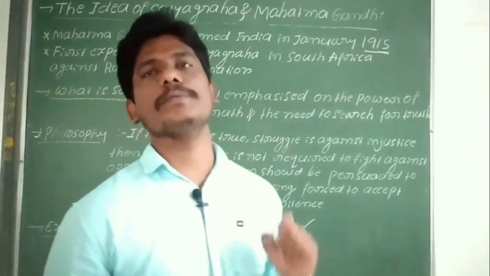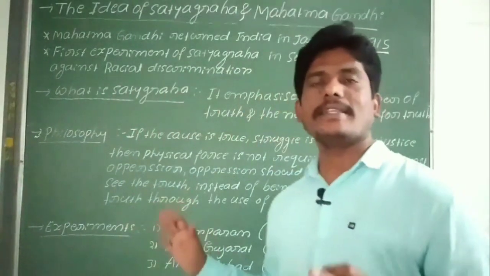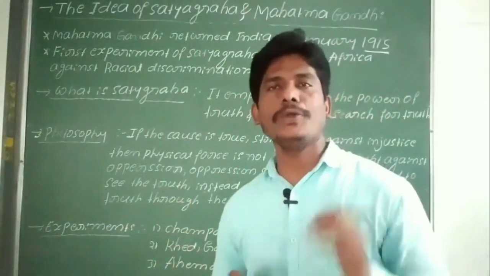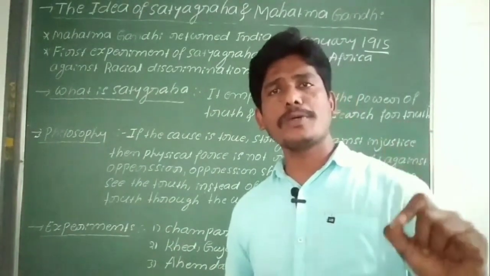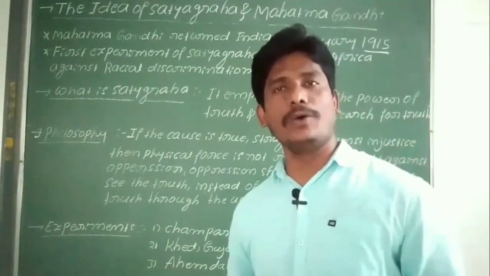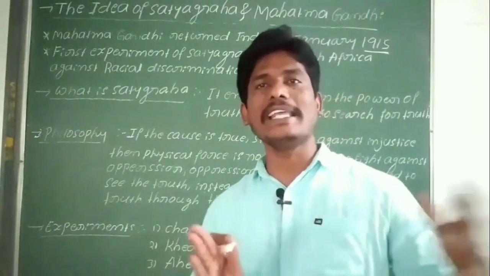Why did Mahatma Gandhiji start Satyagraha in Champaran? You know, in Champaran the Britishers forced the farmers to cultivate indigo. Indigo means, you know, the Nile.